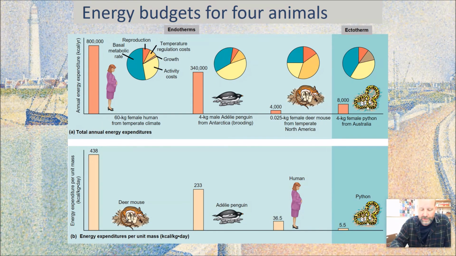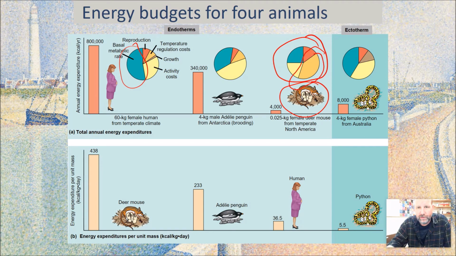What's also interesting is you look at how this pie chart changes for a very small organism. I mean, it's different for us and them. We spend a lot more on our basal metabolic rate. They spend a lot more on temperature regulation, just staying warm. So this is the part that we spend just to stay warm. And you can see a penguin, it's a little bit more than that. They do live in a colder environment.